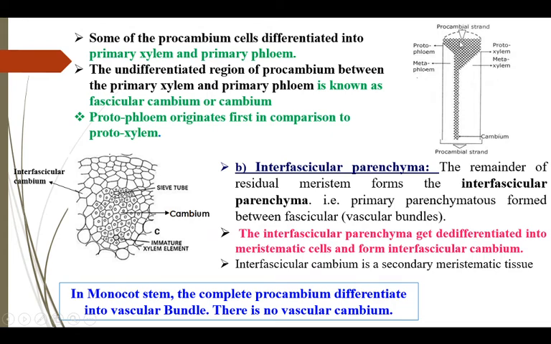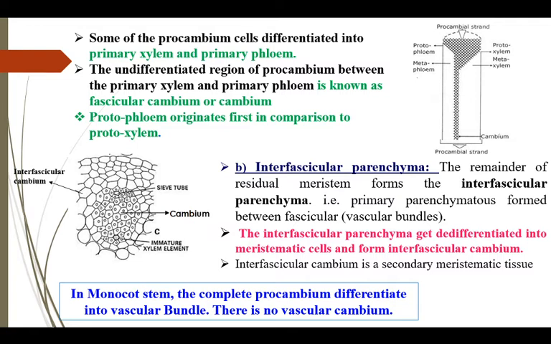The undifferentiated region of procambium is known as fascicular cambium or simple cambium. The second part of the residual meristem is interfascicular parenchyma, and this interfascicular parenchyma gives rise to fascicular cambium through a process of dedifferentiation, meaning removing the defined function of a tissue.